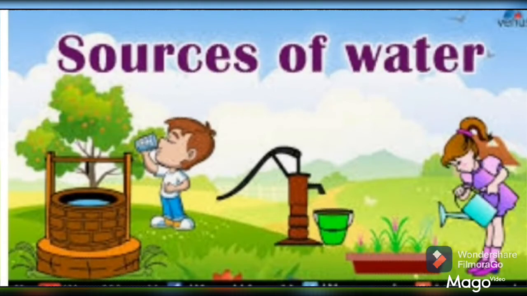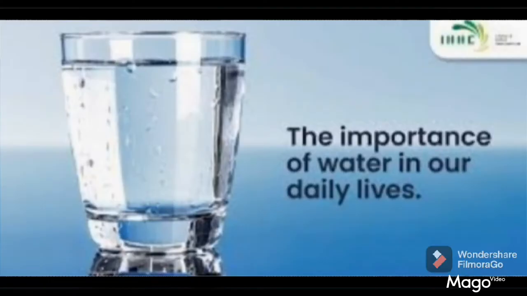What are the examples of surface water? Sea, ocean, rivers, ponds, lakes, streams. These are examples of surface water. And what are the examples of groundwater? Water from springs and wells. These are groundwater. Okay. So, what is the importance of water?